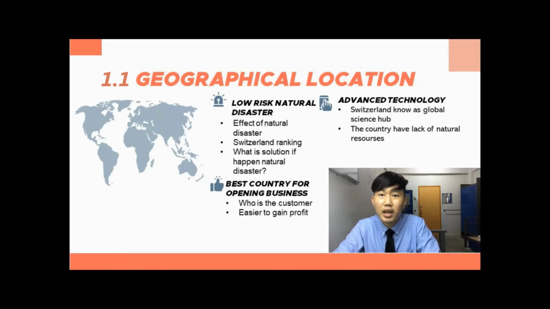For your information, Switzerland is ranked 17 among other developed countries in terms of natural disaster. The ranking in Switzerland is not low or too high, but in the middle. So in this situation, it shows that natural disaster may happen in the country at a low risk. So next, what is the solution if natural disaster happens? In that case, prevention can be done, because some natural disasters are unpredictable.